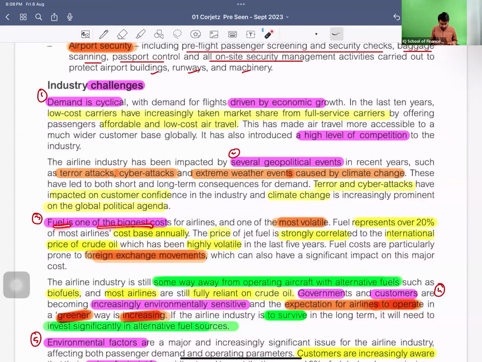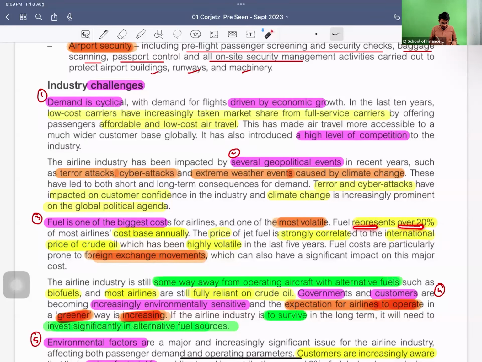So fuel is one of the biggest costs. Fuel is again a challenge, and why? Because it has the most volatile prices. The volatility is very high, and we all know this drama has been running all around the world right now as well.